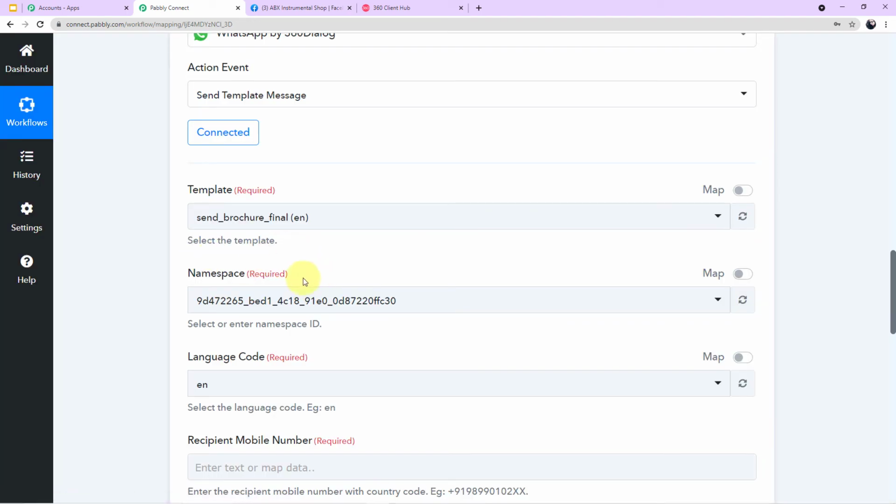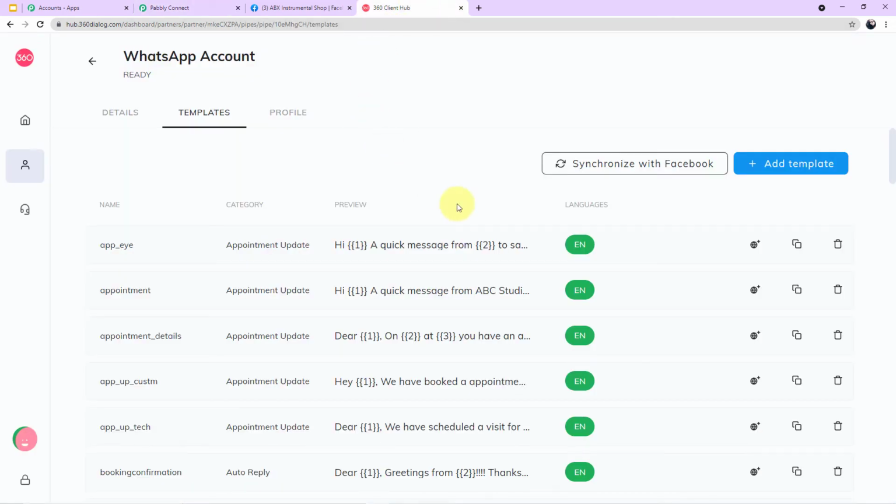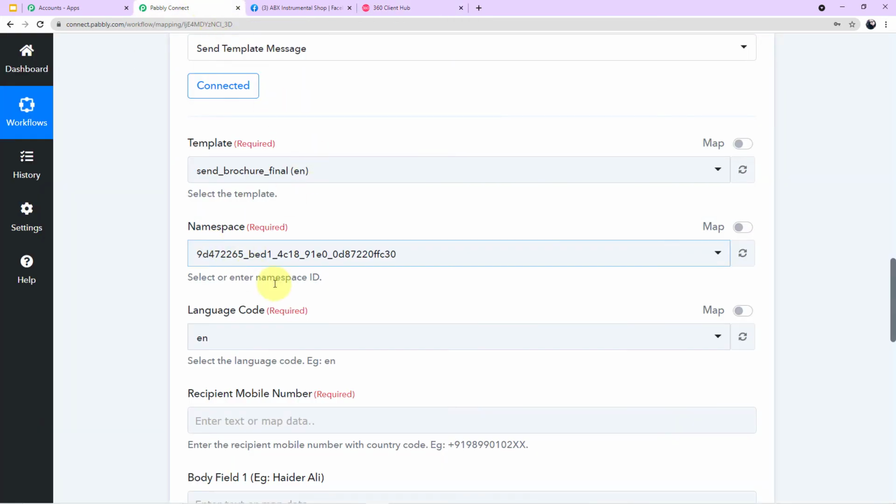Okay guys, now you don't have to do anything about these 2 fields, namespace and language code. They will be automatically filled up. Now in the language code, it is written EN, guys. EN is the code for English. If I go back to my 360 dialog account, under the language section you can see it is written EN, EN, EN, EN. This shows that all our templates are in the English language. So you don't have to fill these fields.